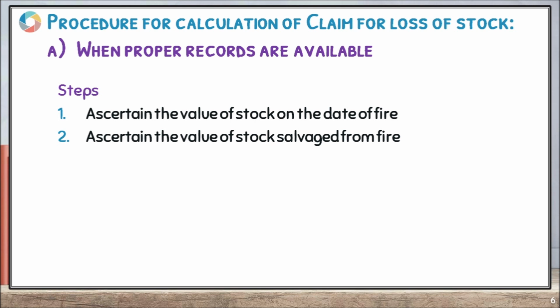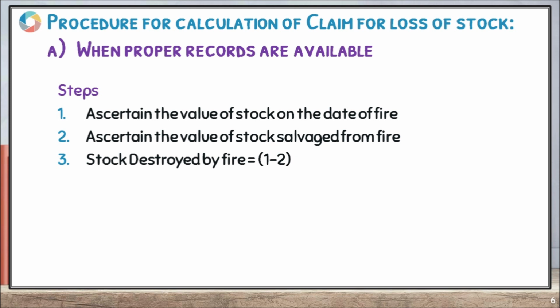We can calculate this value from the raw material or stock which is saved from fire. And the third step is stock destroyed by fire. It can be calculated by deducting the value of stock saved from fire from the value of stock on the date of fire. So we get the stock destroyed by fire.